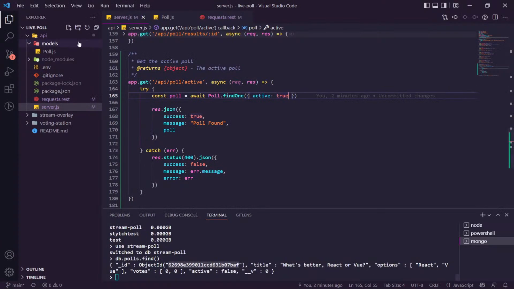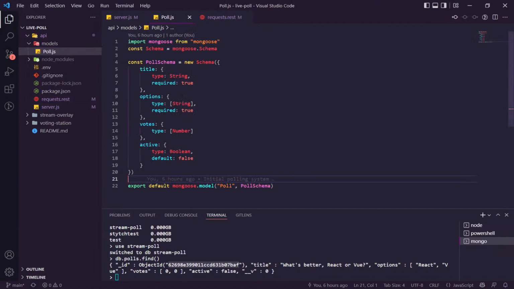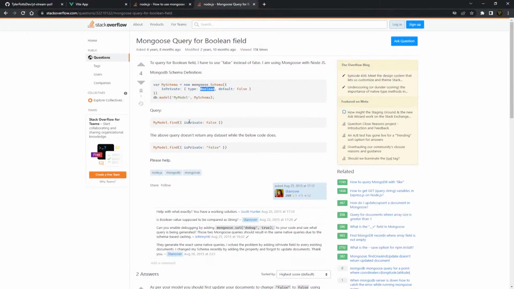What's the value inside of our poll.js? It is Boolean. Yep, type Boolean. Don't think we need to do anything with that. It should just work by default. Cool.